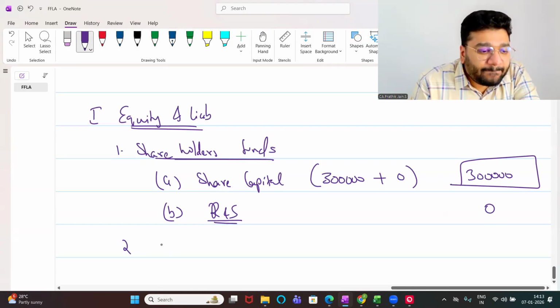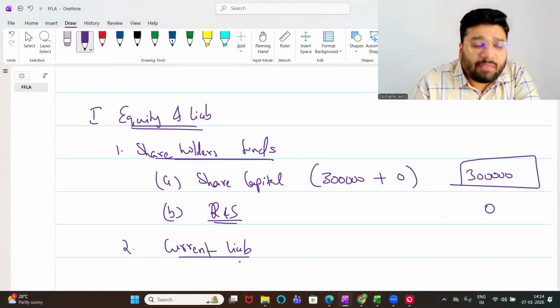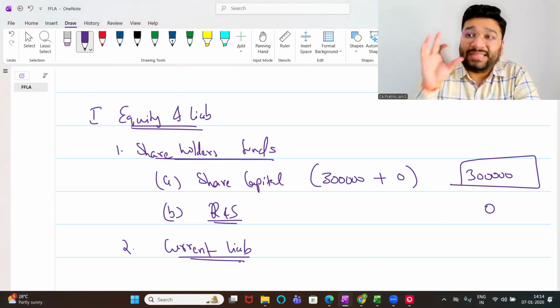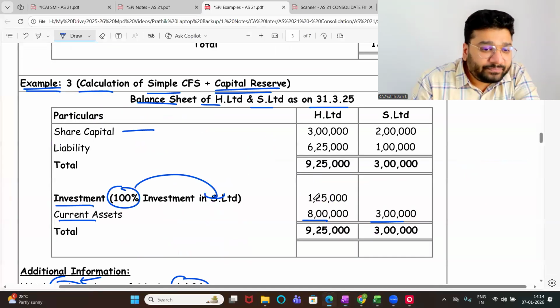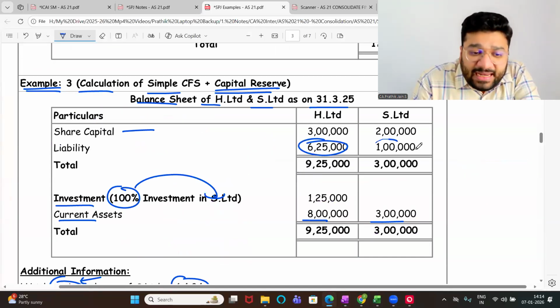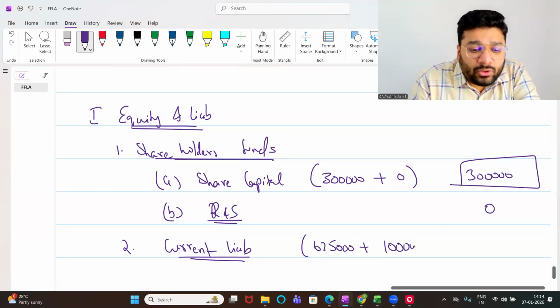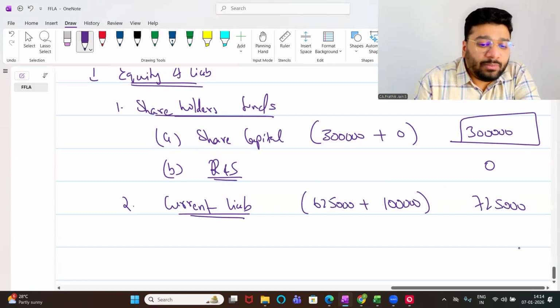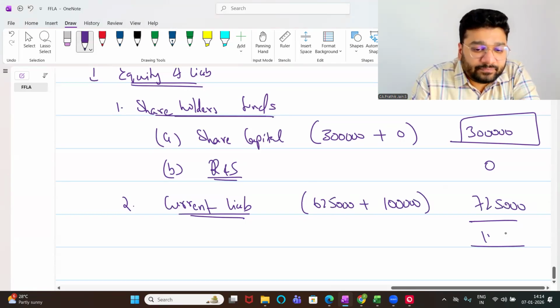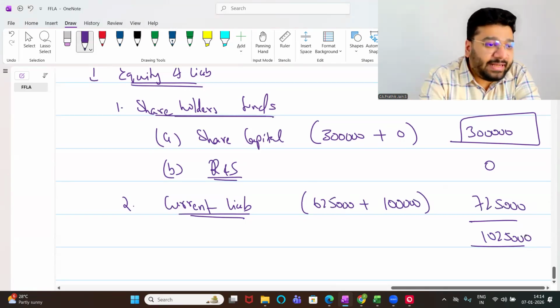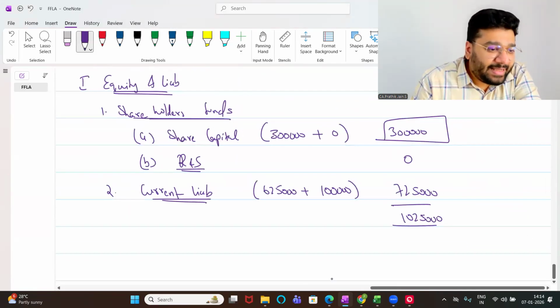Next is non-current liability, but it is not there. So we'll go to current liabilities. I didn't give you the classification, so directly the total current liability is how much? 6,25,000 of the holding company and 1 lakh of the subsidiary company. 6,25,000 plus 1 lakh. Total how much? 7,25,000. Total, please. 10,25,000. Any difficulty?